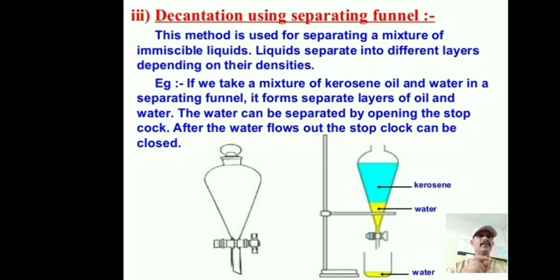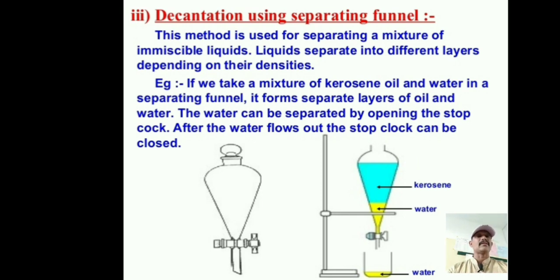Now the water can be separated by opening the stop clock, otherwise the tap of the funnel. After the water flows out, the clock is closed, and what is left in the funnel is the kerosene. This is a very simple method called decantation. Decantation is used to separate immiscible liquids. I think you have understood.